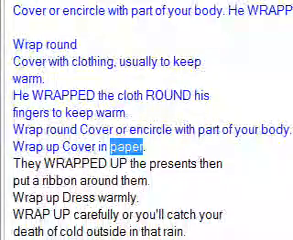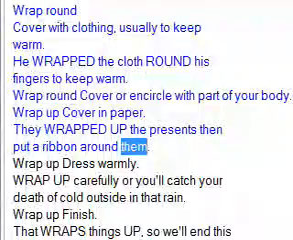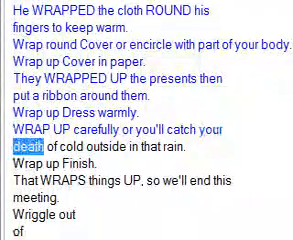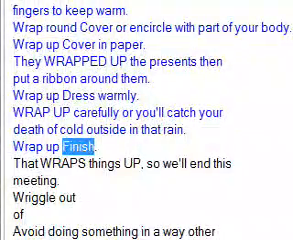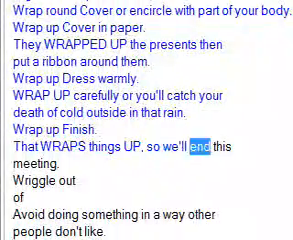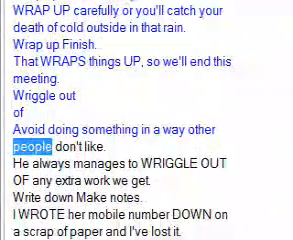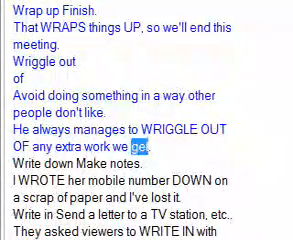Wrap: cover in paper. They wrapped up the presents, then put the ribbon around them. Wrap up: dress warmly. Wrap up carefully or you'll catch your death of cold outside in that rain. Wrap up: finish. That wraps things up, so we'll end this meeting. Wriggle out of: avoid doing something in a way other people don't like. He always manages to wriggle out of any extra work we get.